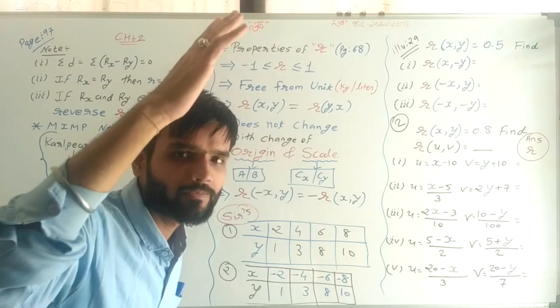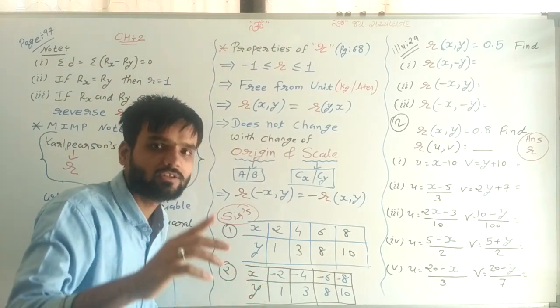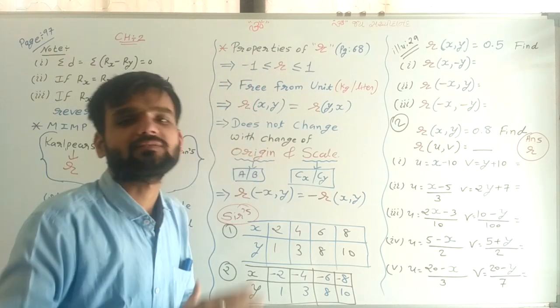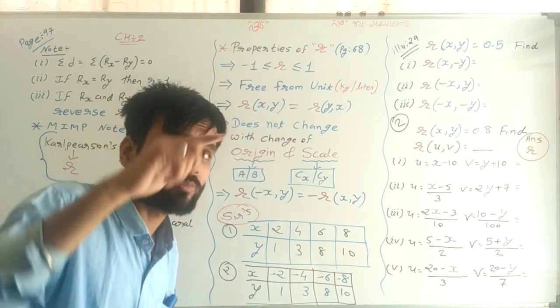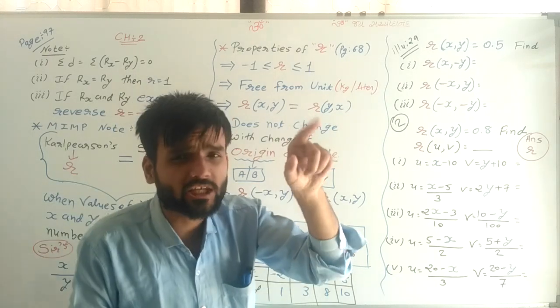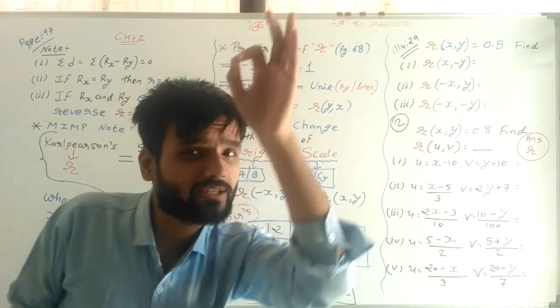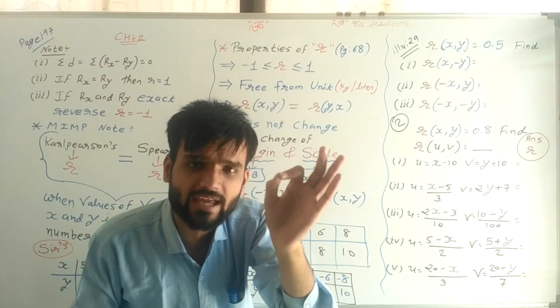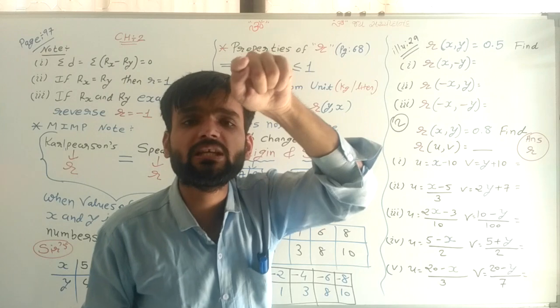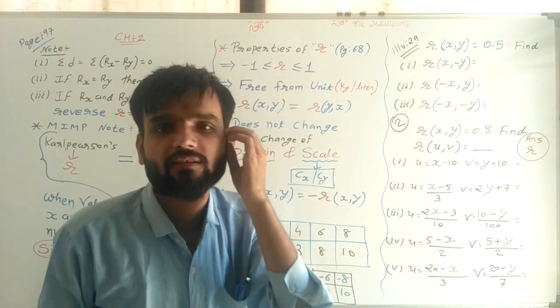Now remember, in the last lectures, the third formula of Karl Pearson, in that formula what we are doing: u is equal to x minus A divided by Cx, v is equal to y minus B divided by Cy.